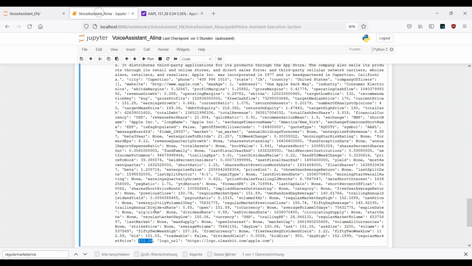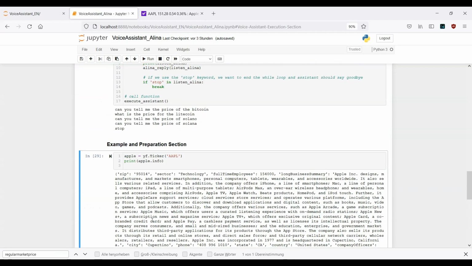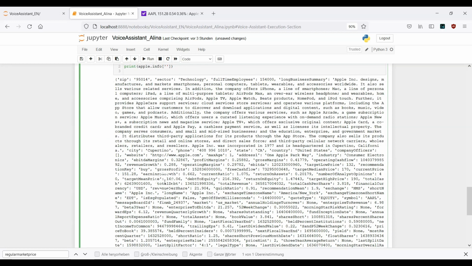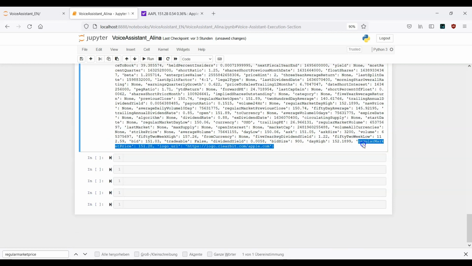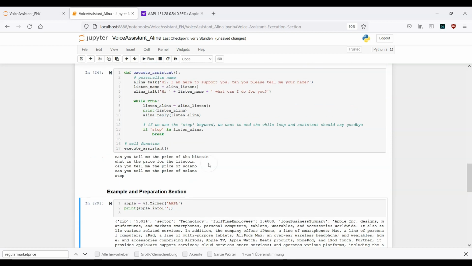This is the logic. That means in this example we can make use of this key element. So let's go down, copy this one, regular market price, and paste it here.